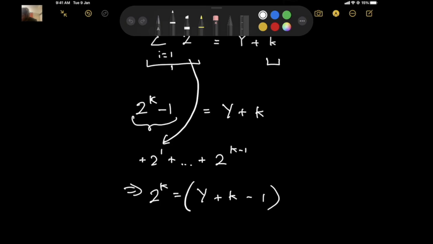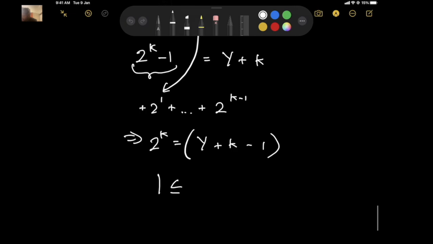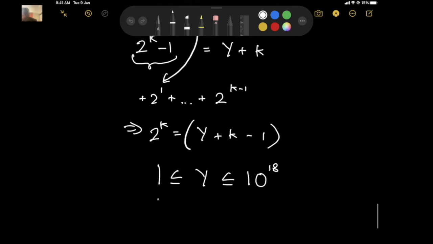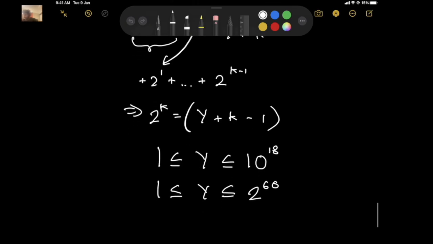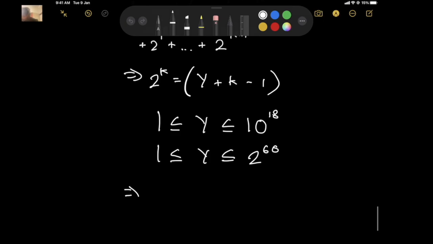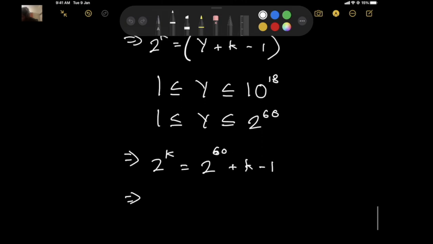Now y is in this range, which let's just write as, this is more or less the range. So that means 2 to the power k is equal to 2 to the power 60 plus k minus 1. And again, just for ease, let's do this.